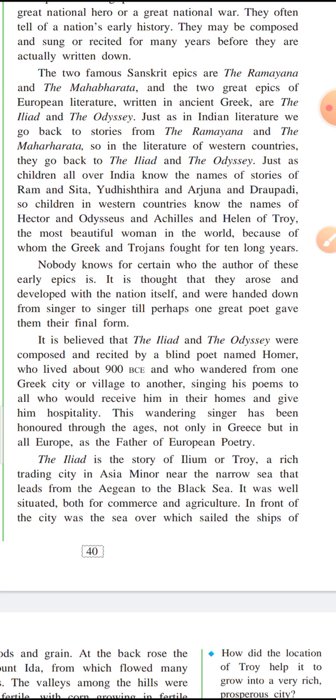At the back rose the high peak of Mount Ida, from which flowed many rivers and streams. Now, at the back side, there was a very high mountain peak of Mount Ida, and from that many rivers and streams flow, and therefore there was a lot of water flowing in Troy. The valleys among the hills were well watered and fertile, with corn growing in fertile fields, and cattle feeding on the rich grass of the meadows, while sheep fed on the slopes of the hills.